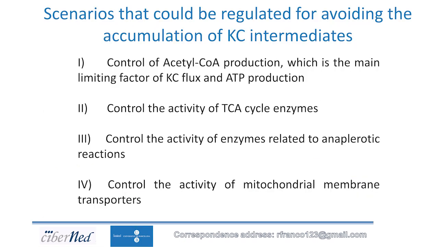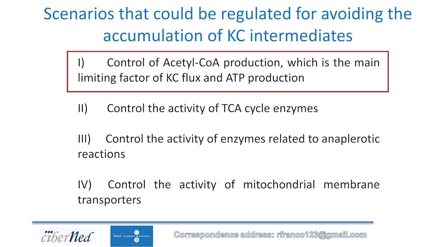That's why we explored which kinds of regulations would lead to these four scenarios. 1. Control of acetyl-CoA production, which is the main limiting factor of Krebs cycle flux, and ATP production. 2. Control of activity of the tricarboxylic acid cycle enzymes. 3. Control of the activity of enzymes related to anaplerotic reactions. And 4. Control of the activity of mitochondrial membrane transporters.